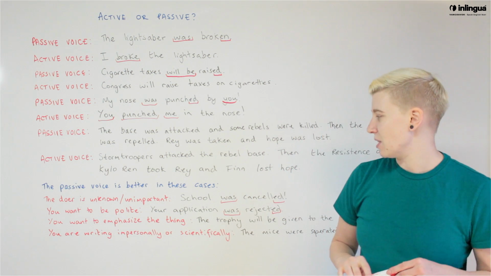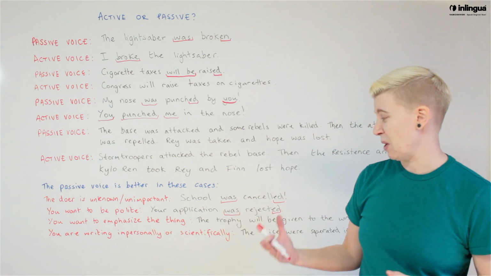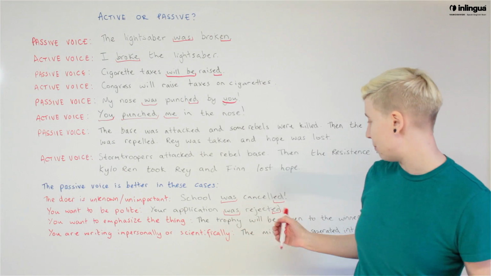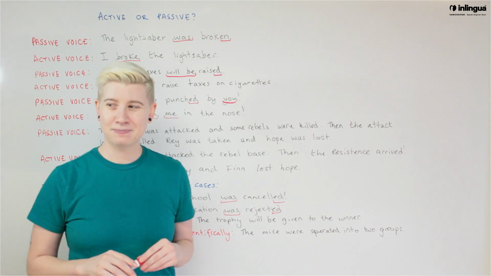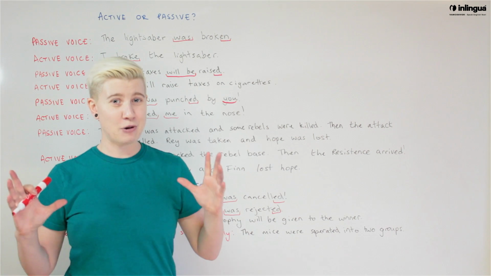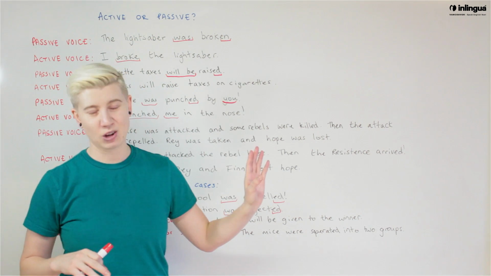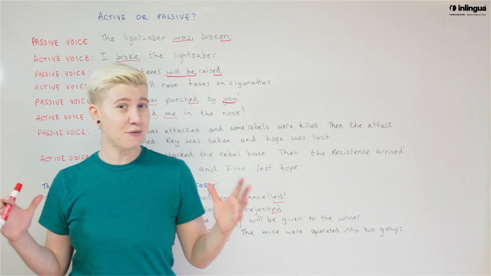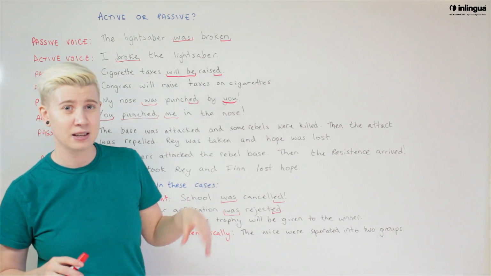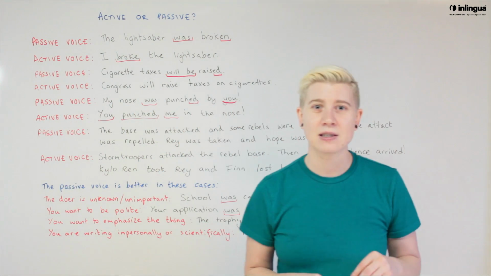Sometimes we use the passive voice if we want to emphasize the thing rather than the person. Okay? For example, the trophy will be given to the winner. And here we're trying to make the trophy sound really exciting. So we are focusing on the trophy, not the winner, not the person who gets the trophy, but the trophy is very cool. It will be given to the winner, whoever that is. Doesn't matter as much. So we're trying to focus on the thing in that sentence.